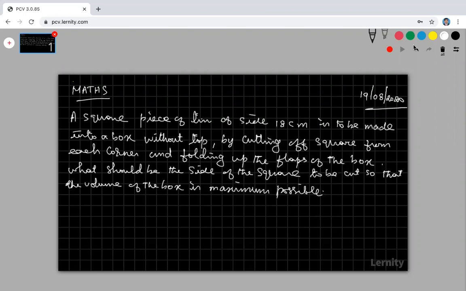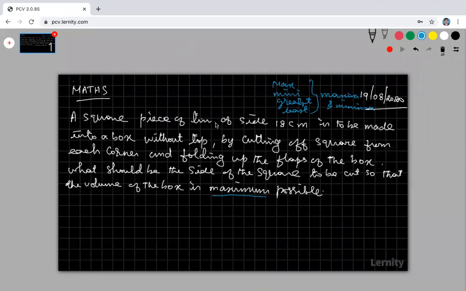So look at that. The question is to find the maximum. Maximum, minimum, greatest, least, everything, the problem belongs to maxima and minima. That means we are going to apply the maxima and minima procedure. So first of all, read the question carefully.